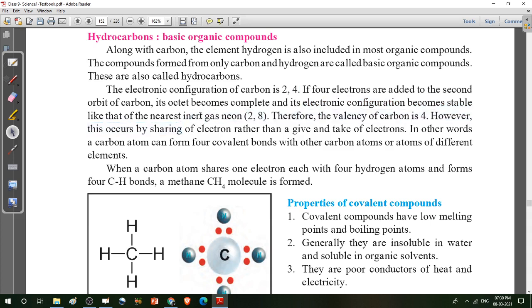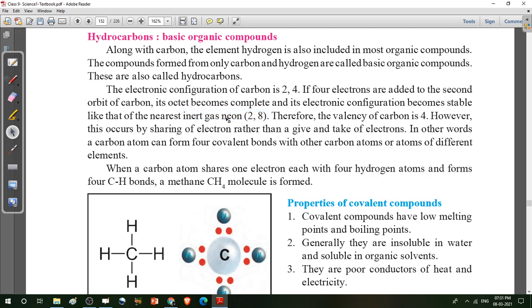We know the electronic configuration of neon is 2, 8 because neon has a total of 10 electrons. That means the second shell of neon is complete. So that's why it is called an inert gas.